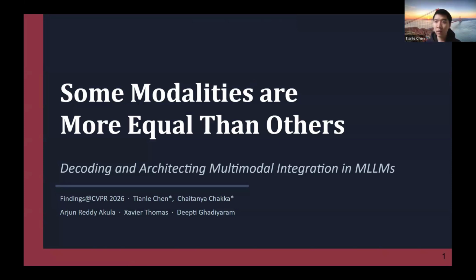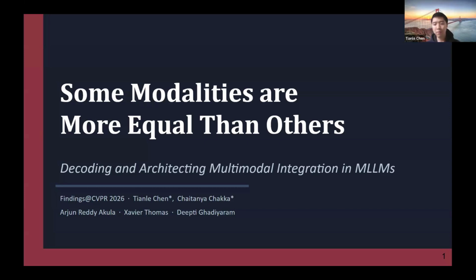So my name is Tianle, and I'm a second year PhD student at Boston University, advised by Dipti Gahadayarm. And this work is done with my advisor, Professor Dipti, along with some other folks at BU and Google DeepMind. And in this work, we analyze and explore things around multimodal large language models.